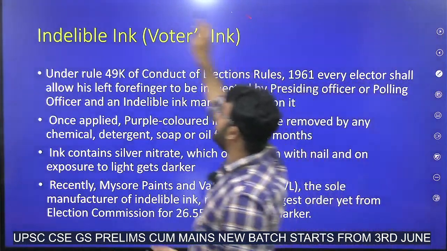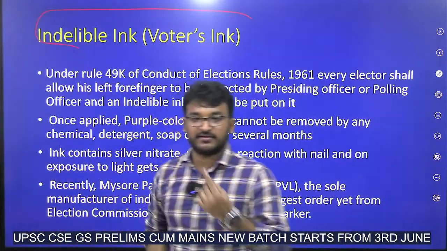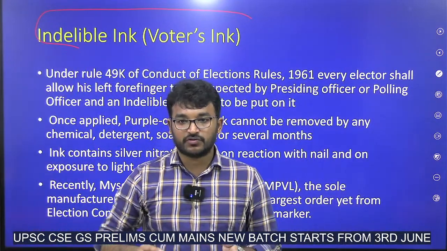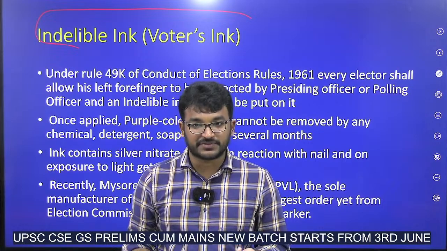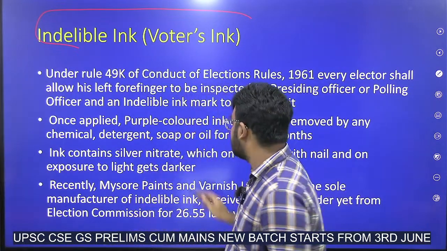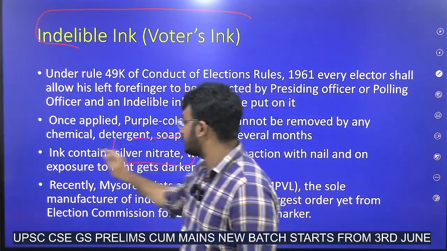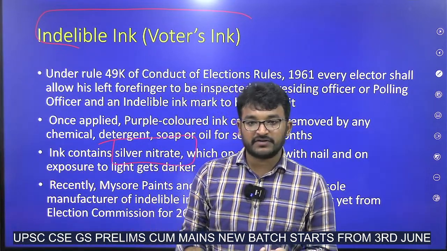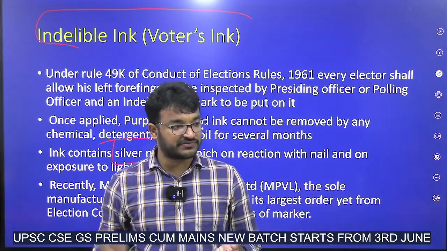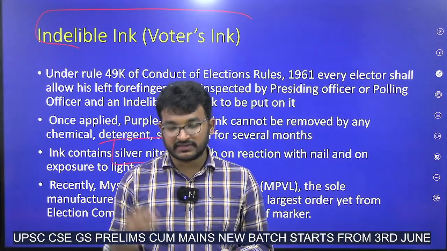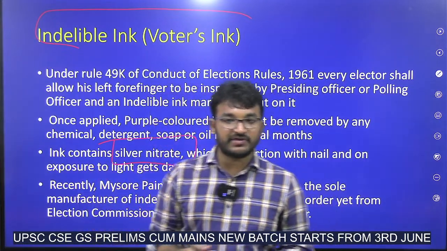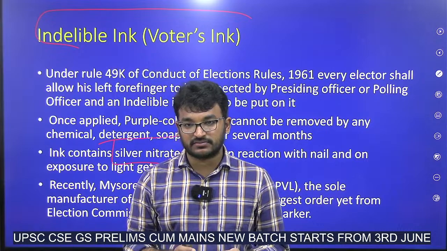Next, indelible ink, this ink. With which material has this been made? This has been made with silver nitrate. When we apply this, due to interaction of the silver nitrate with light and sun, it will be very difficult to erase.